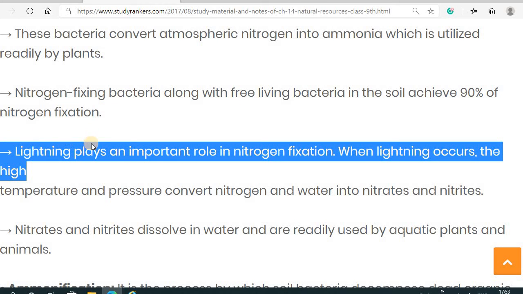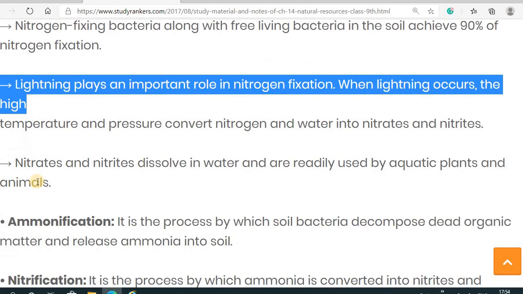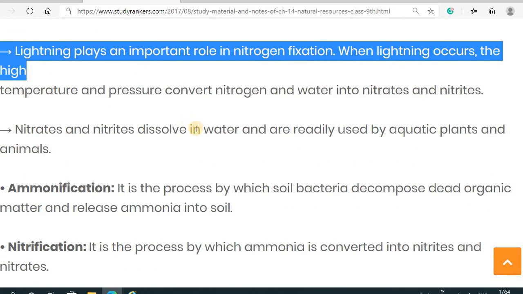Then another way for the fixation of nitrogen is the lightning strike. Lightning also plays an important role in nitrogen fixation. When lightning occurs, due to the high temperature and pressure, nitrogen is converted into nitrites and nitrates, and these nitrites and nitrates react with the water and come along with the rain, and then are used by the aquatic plants and the animals.